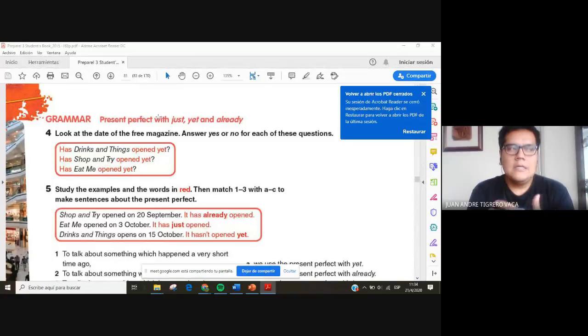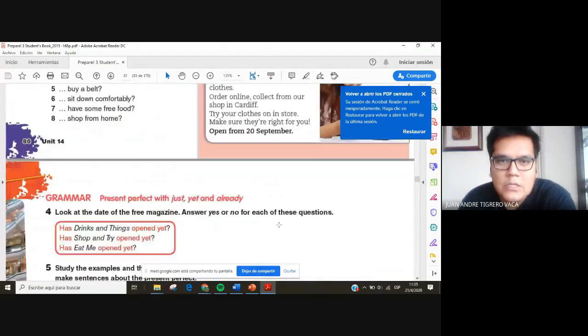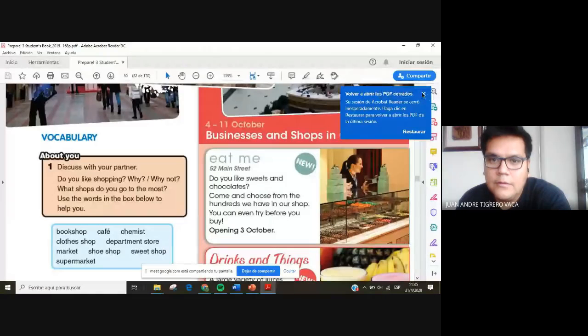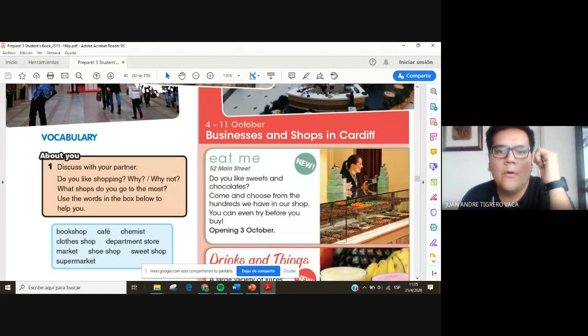But the thing is, in this context, just, let me give you an example. So here we have Eat Me opened on October 3. It has just opened. So if you take a look at the previous page, here, you see Eat Me opening October 3rd. And this is a calendar for October 4th and 11th.